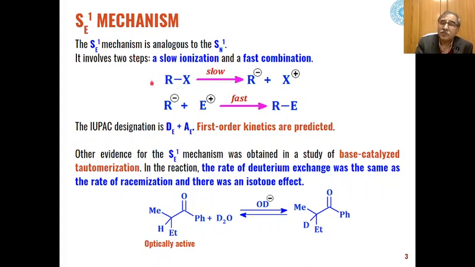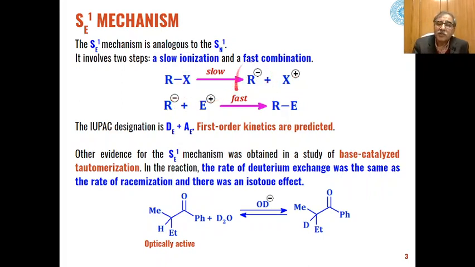In the first step, the substrate will undergo ionization slowly, and we will get a carbanion and a cationic species which is formed by the leaving group, and this leaving group may be proton or any other species, depending upon what type of substrate is taken for electrophilic aliphatic substitution.